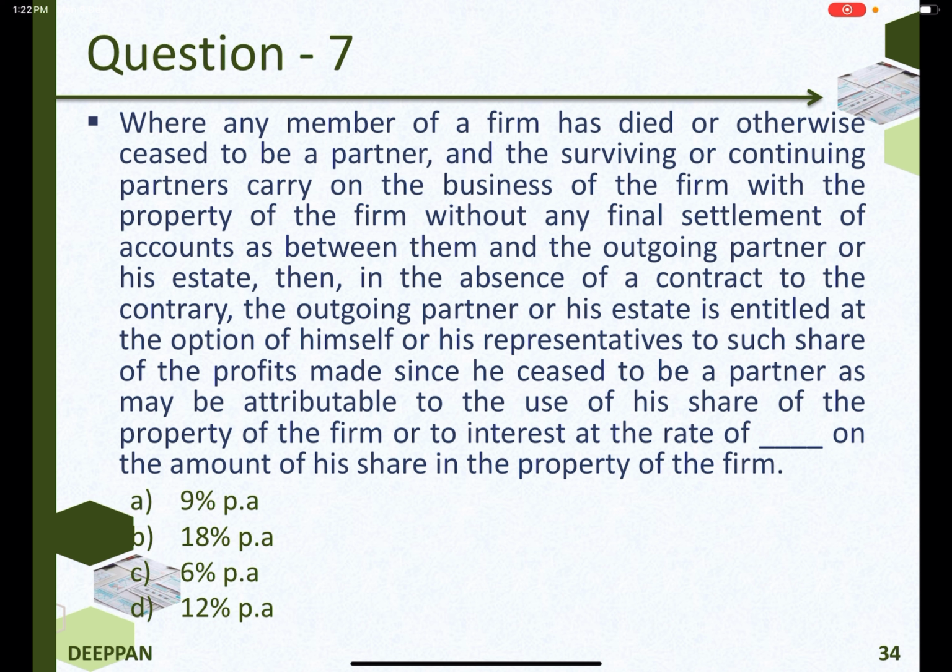Where any member of a firm has died or otherwise ceased to be a partner and the surviving or continuing partners carry on the business of the firm with the property of the firm without any final settlement of accounts as between them and the outgoing partner or his estate, then in the absence of a contract to the contrary, the outgoing partner or his estate is entitled at the option of himself or his representatives to such a share of the profits made since he ceased to be a partner as may be attributable to the use of his share of the property of the firm or to interest at the rate of 6% per annum on the amount of his share in the property of the firm.